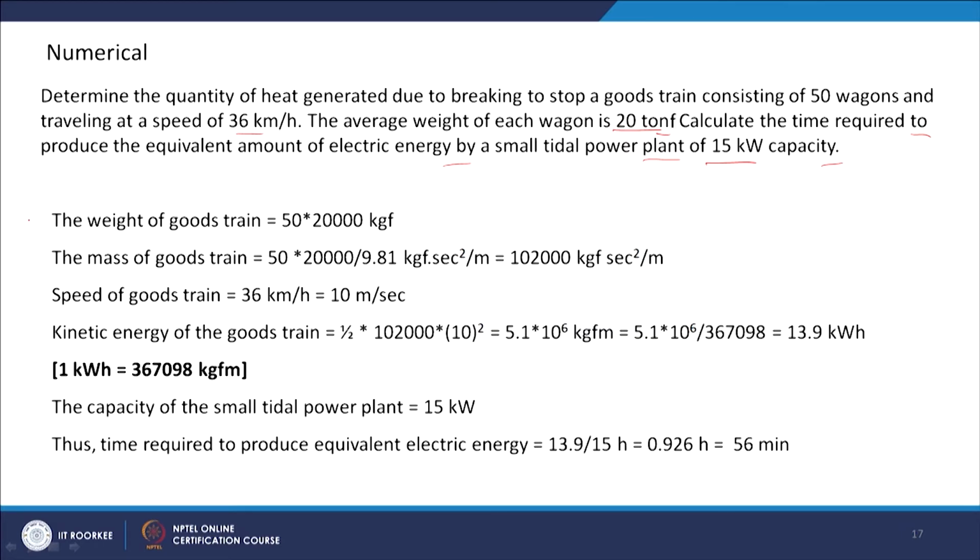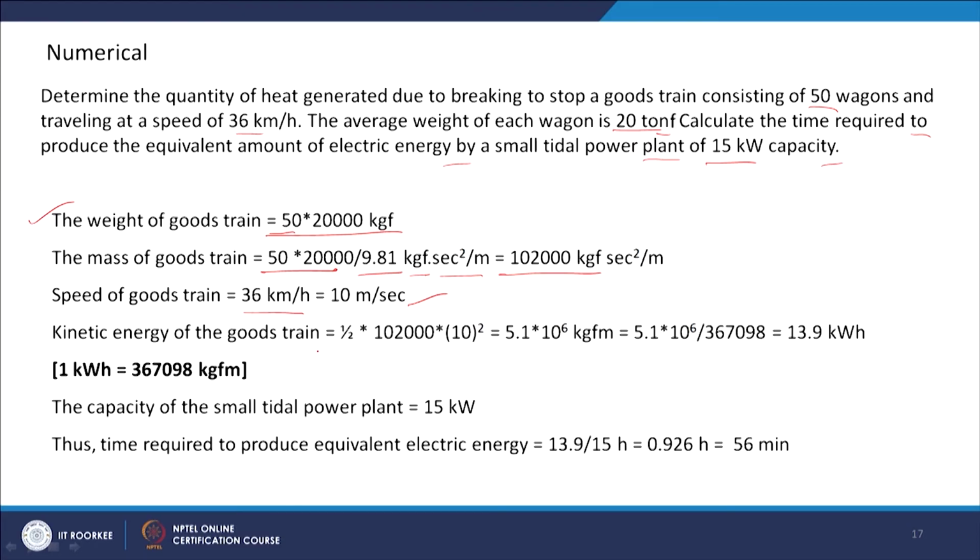The weight of the goods train: we have 50 wagons, so 50 into 20 tons, that is 20 into 1000 kgf. This kilo force is the weight, and the mass of the goods train is equal to this weight divided by g, that is in units of kilo force into second square per meter. The speed of the goods train is given as 36 km per hour, that is equal to 10 meter per second.